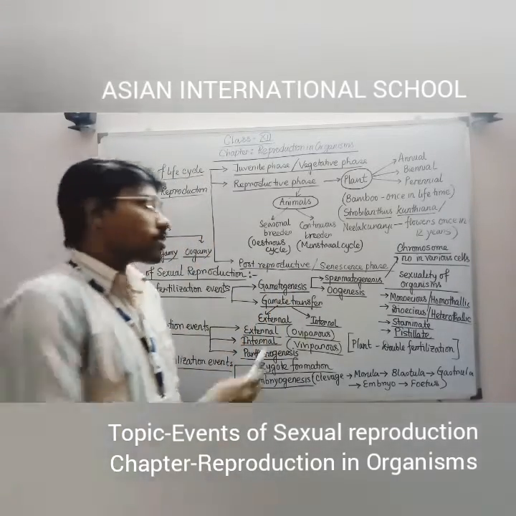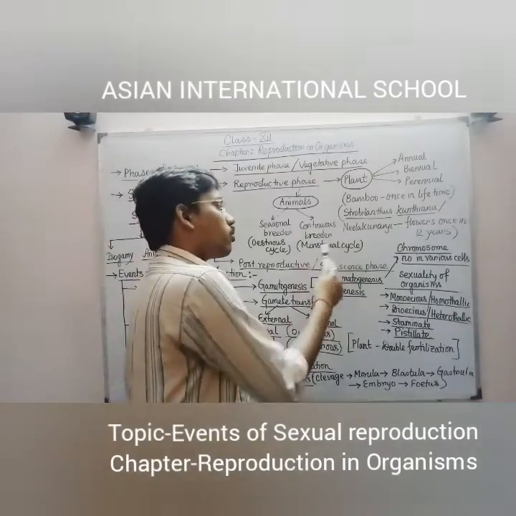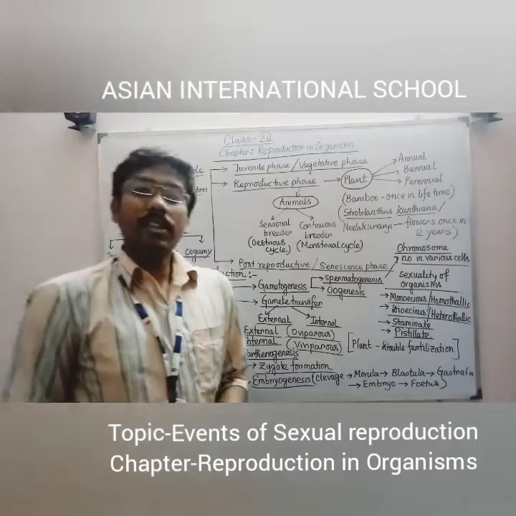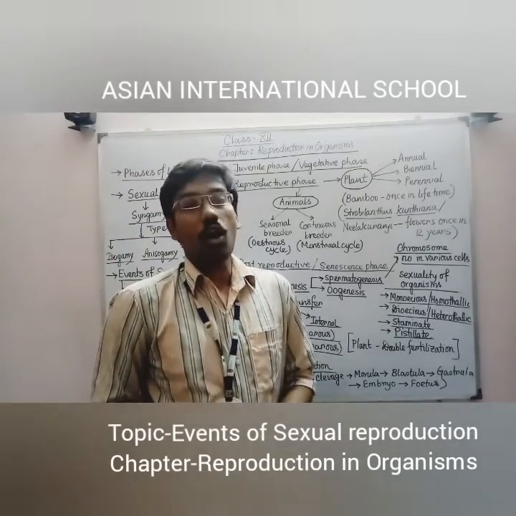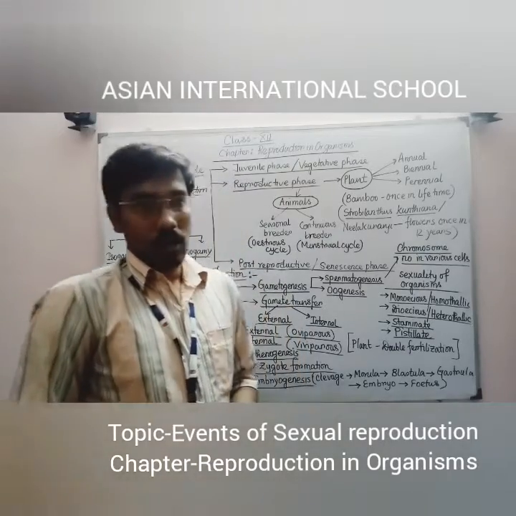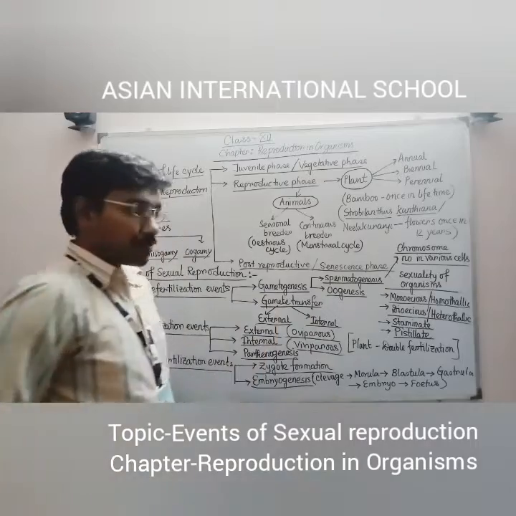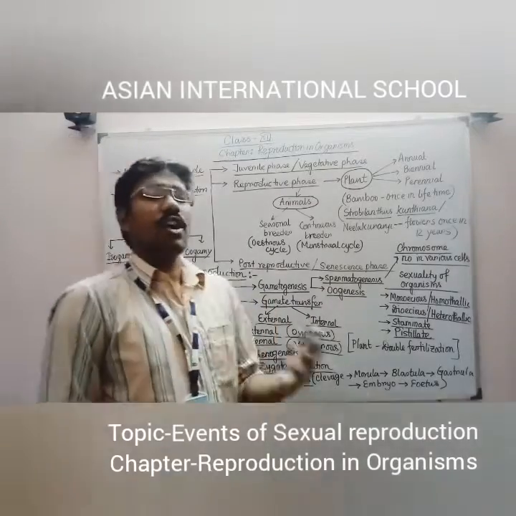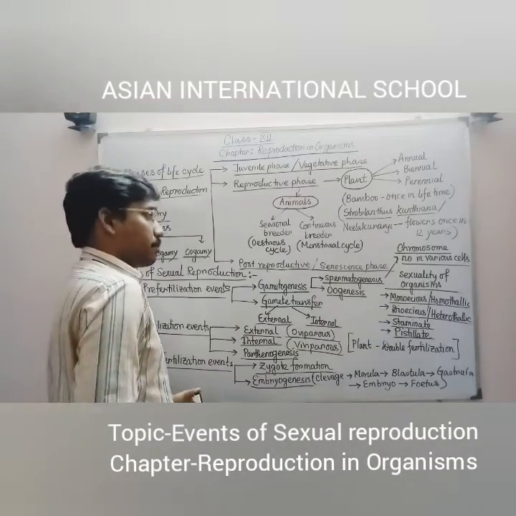But those who are continuous breeders, who can continuously breed throughout the year, for them the cycle which is happening is called the menstrual cycle. That means the cycle which starts with menstruation or bleeding. So that's why they are commonly known as continuous breeders, due to the presence of this specific cycle, because this cycle can function at any time of the year. There is no specific season, no specific time.